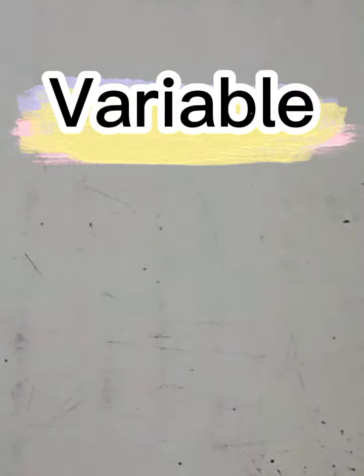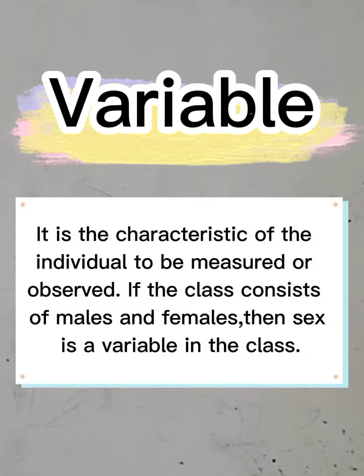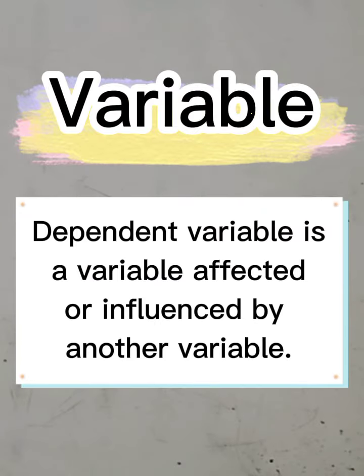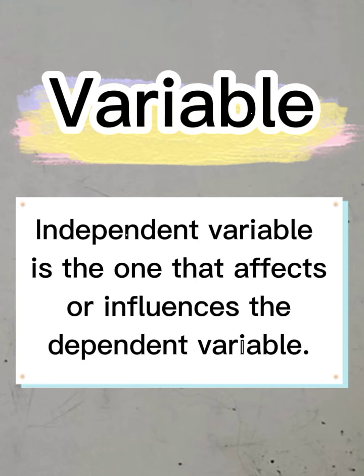So the last one is the variable. A variable is the characteristic of the individual to be measured or observed. If a class consists of males and females, then sex is a variable in the class. Weight is also a variable because different people have different weights. Variables can be classified as dependent and independent variables. A dependent variable is a variable affected or influenced by another variable, and an independent variable is one that affects or influences the dependent variable. So if it affects, that is independent, and if it is affected, that is the dependent variable.